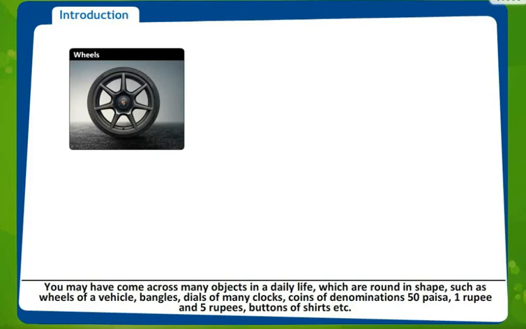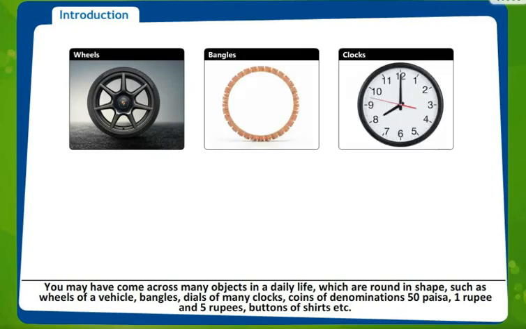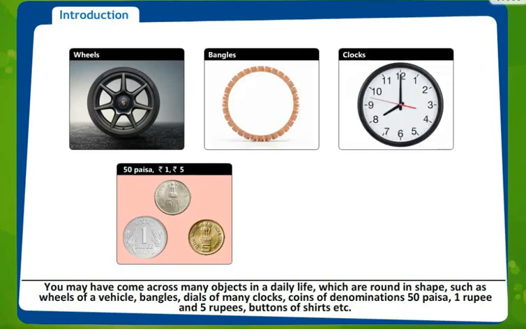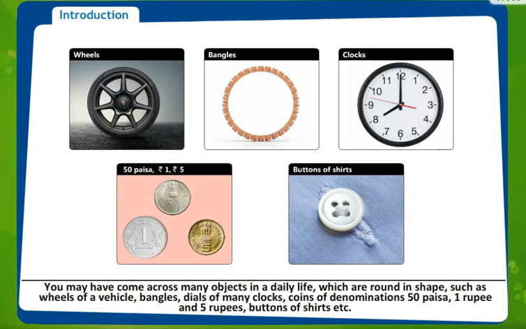You may have come across many objects in daily life which are round in shape, such as wheels of a vehicle, bangles, dials of many clocks, coins of denominations 50 paisa, 1 rupee, 5 rupee, buttons of the shirts. These are daily life examples of circle. Circle plays a very important role in our day-to-day life.